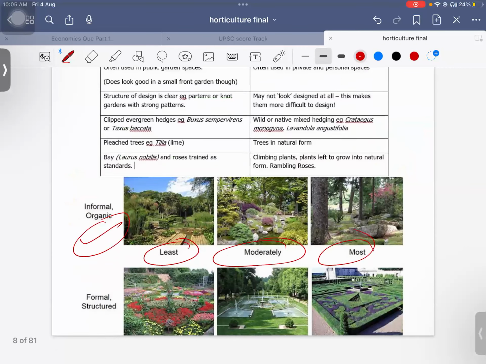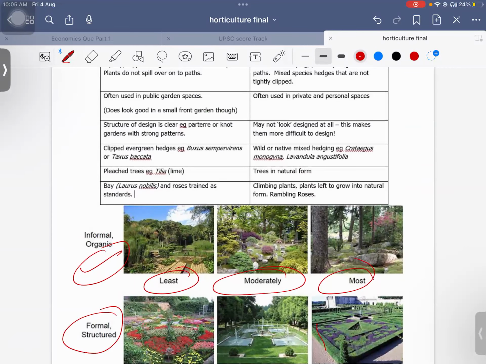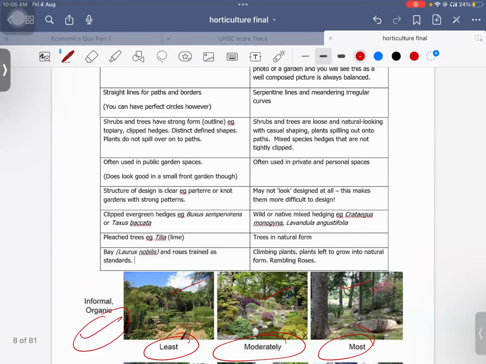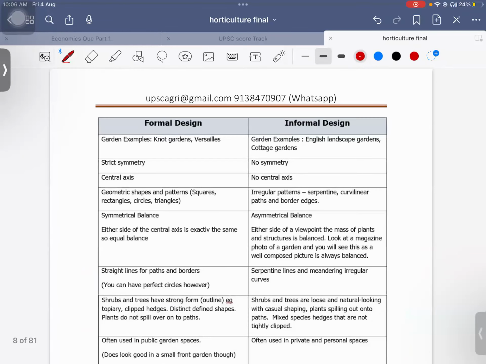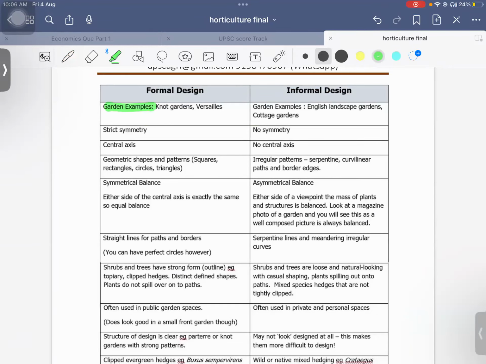Okay, and you can see the formal garden, which is very planned. Here you can see how it is. What are the features we'll see, but just see for yourself. It is like a natural one. Okay, but this is a bit artificial. That is what you can gauge at the first instant. So garden examples in formal are Versailles, okay, and other informal gardens.